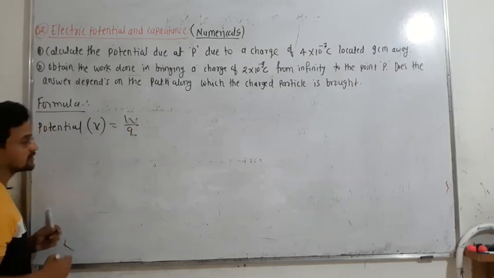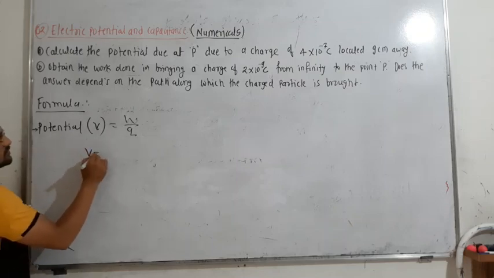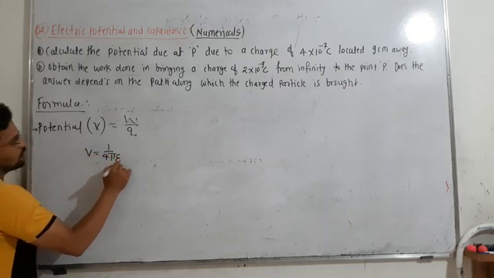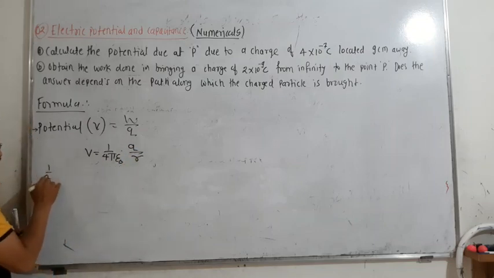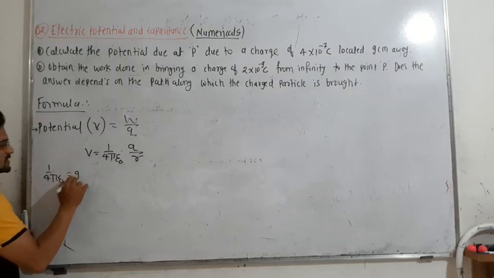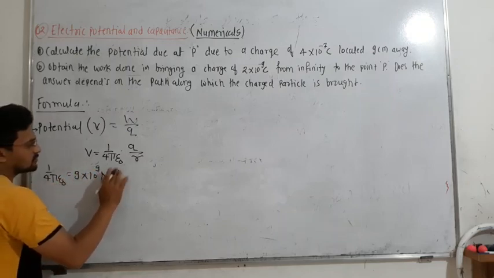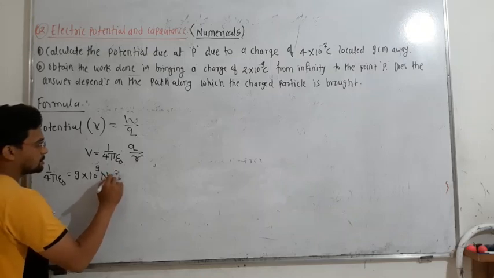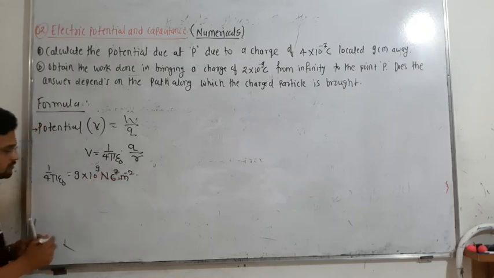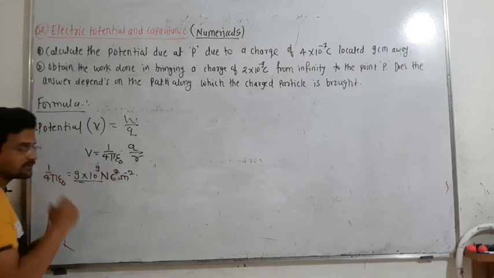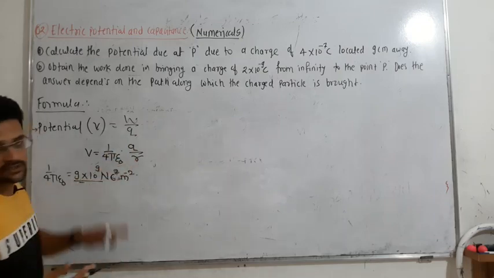This is the general equation, but you have another equation: V is equal to 1 upon 4 pi epsilon naught times Q by R, where 1 upon 4 pi epsilon naught has a value of 9 into 10 to the power of 9 Newton meter square per Coulomb square. This is the standard value you have to put. Q is the charge, and R is the distance from the charge.